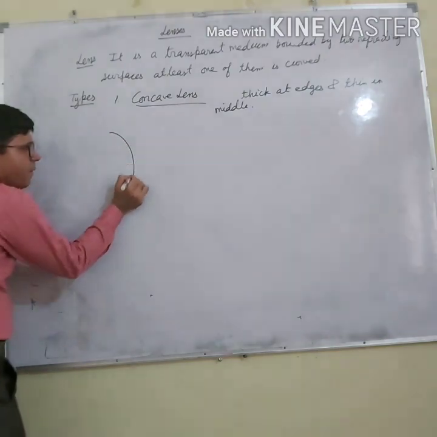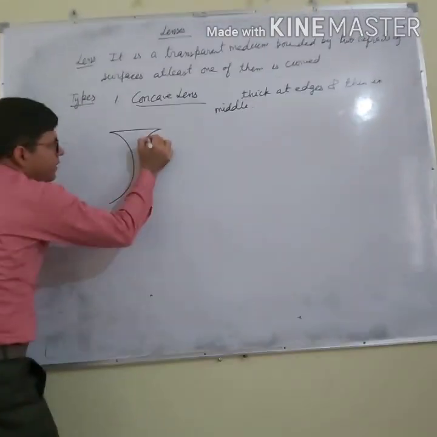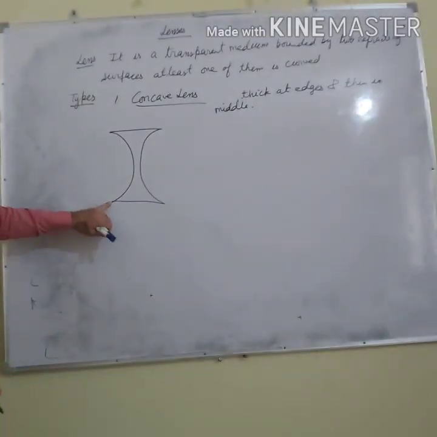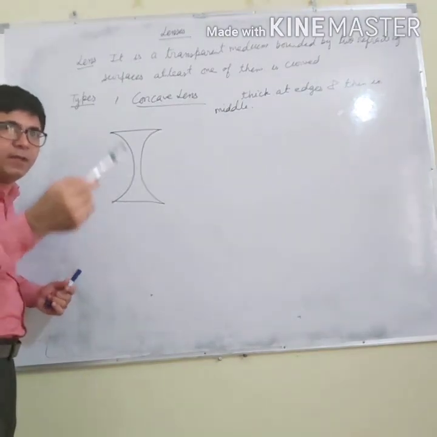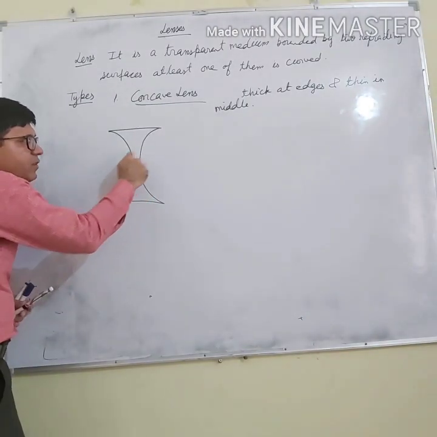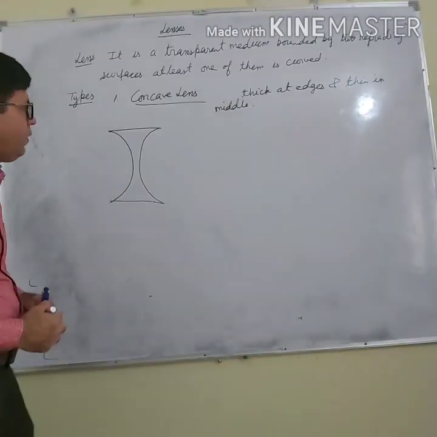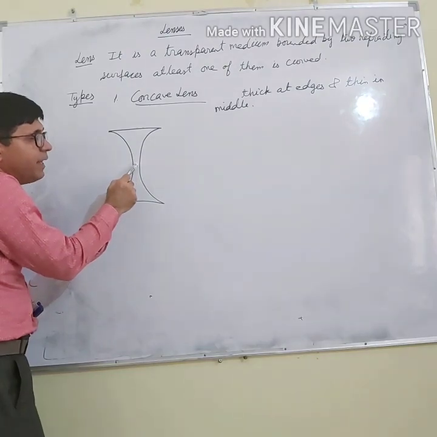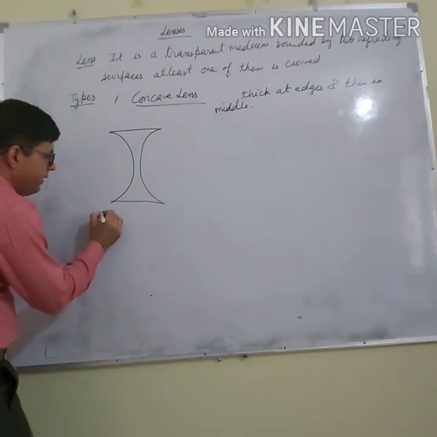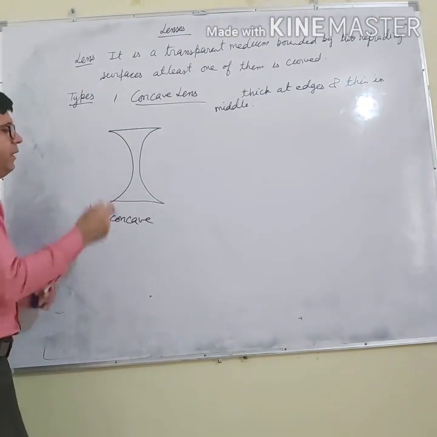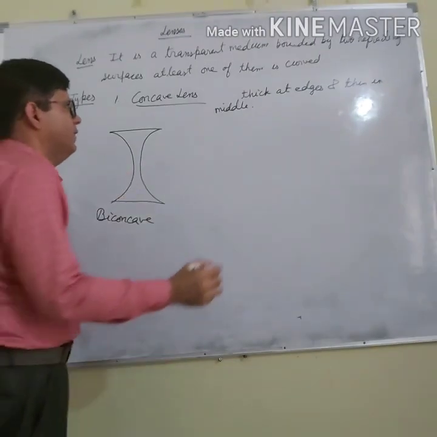Look at this lens. This lens is concave. Why is it called concave? In the concept of mirrors, I told you concave means inner. So its refracting surface is concave. That's why this lens is concave. If you look at this, it is thick at the edges and thin in the middle. This lens is called the biconcave. Why? Because bi means two. It is having two concave surfaces.